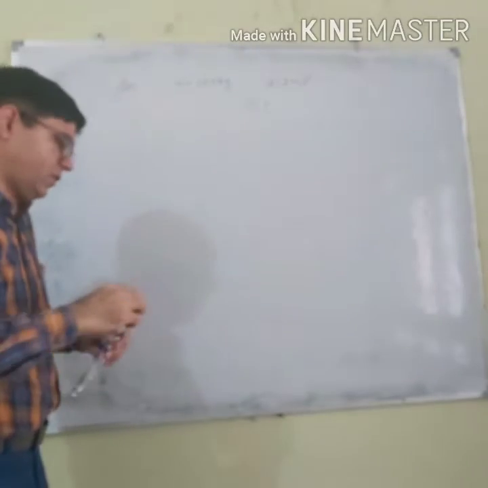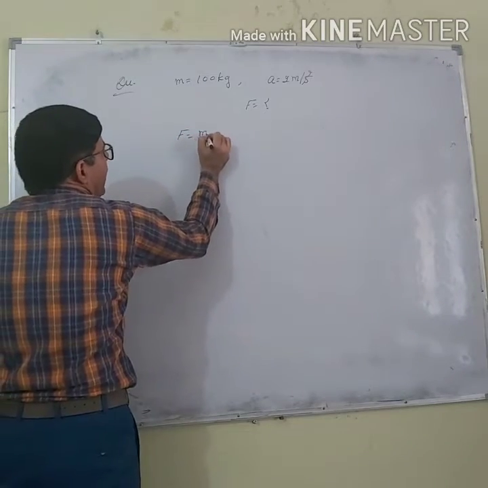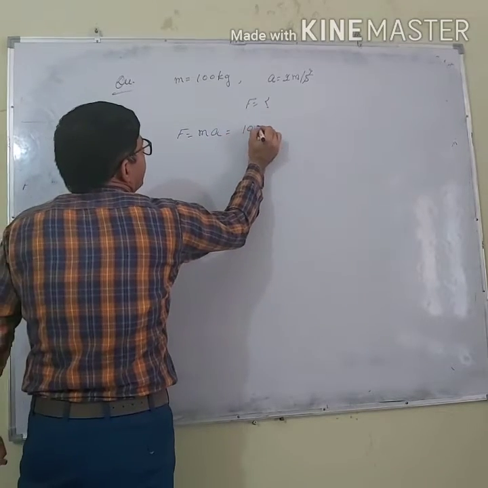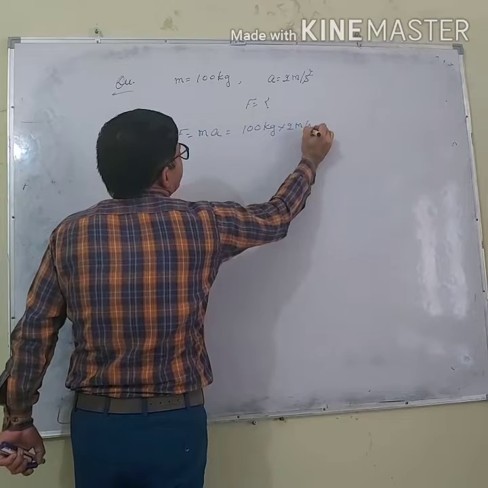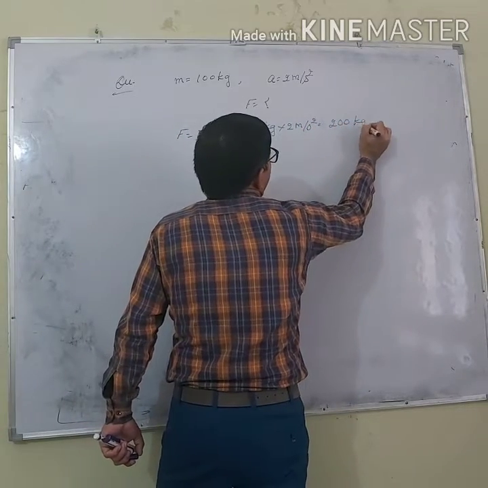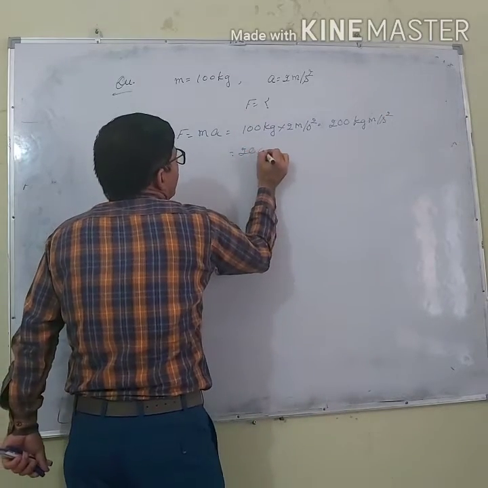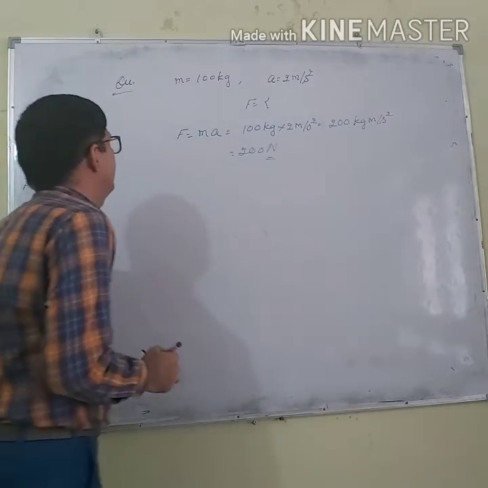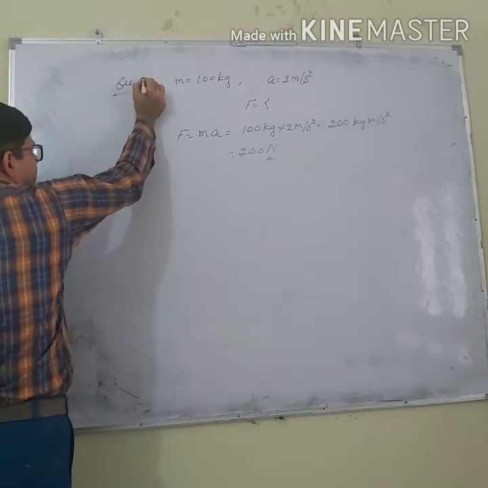Calculate the force. Listen everyone. Force is equal to m a. It is 100 kg multiplied by 2 meters per second square. Answer is 200 kilogram meter per second square. So this is 200 newton. Right? Okay, let's do another question.